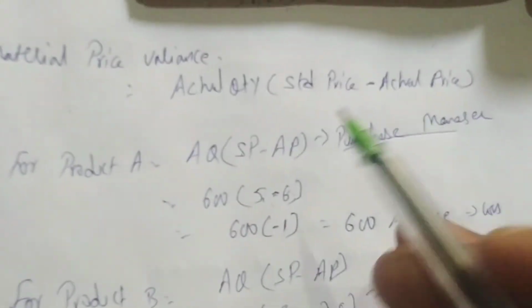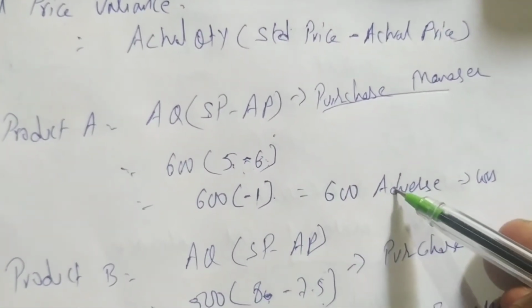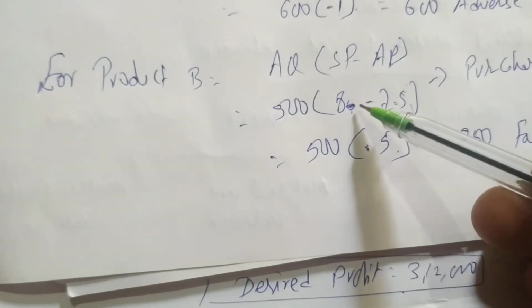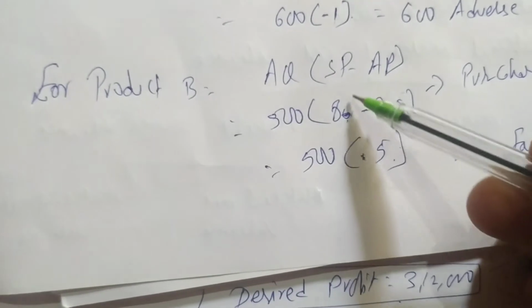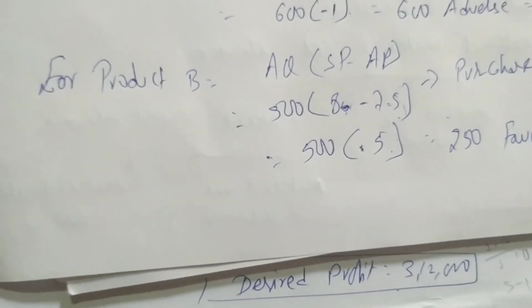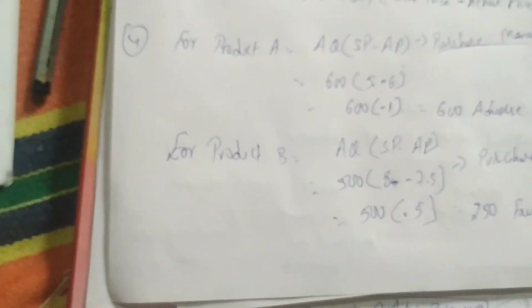In product A he incurred 1 rupee more expenditure, that's why we got 600 loss. But here he incurred only 7.5 when the company asked 8. The 0.5 is the company's profit. So we multiply with actual quantity. Easy.